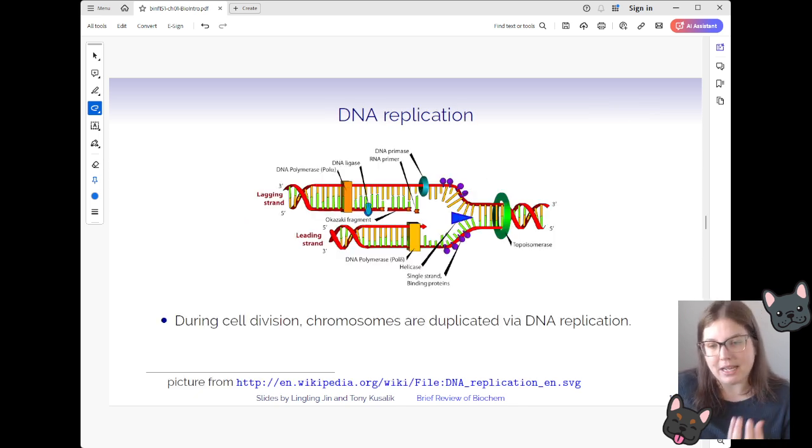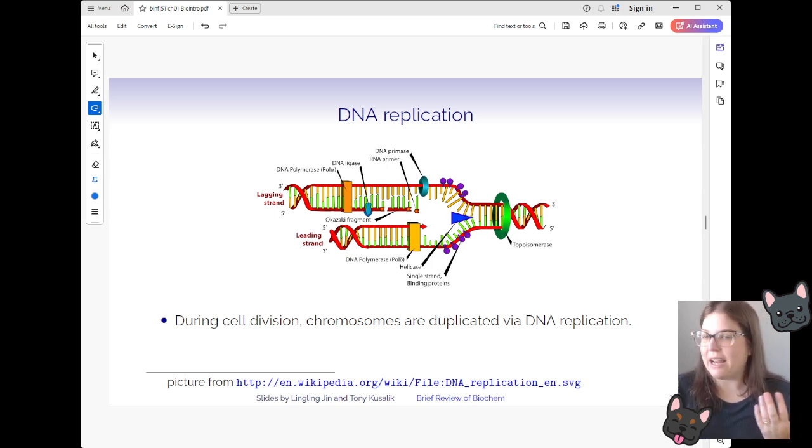When we want to make RNA out of DNA, oh goodness, I'm getting ahead of myself. When we want to replicate our DNA, so make another copy of it, say our cell is dividing and we want to make a new cell, we need to make a copy of that in order to give it to the new cell.